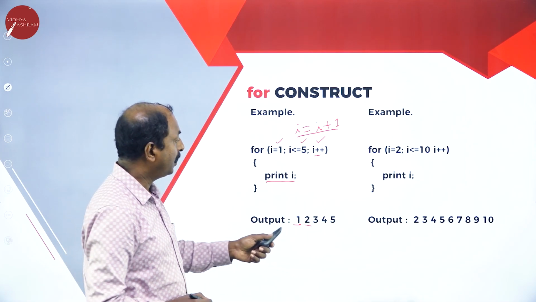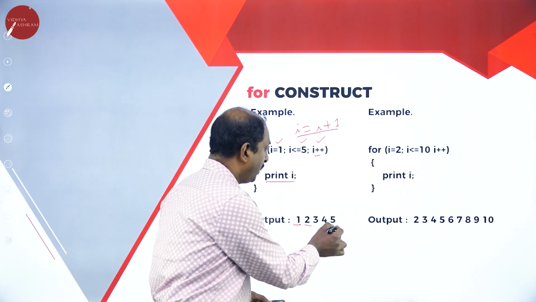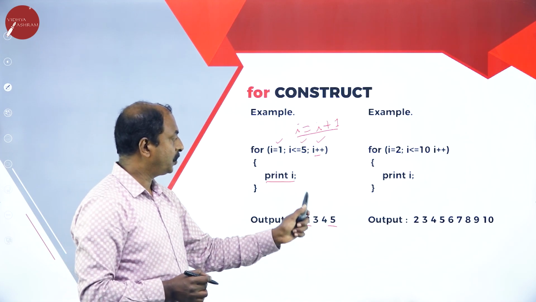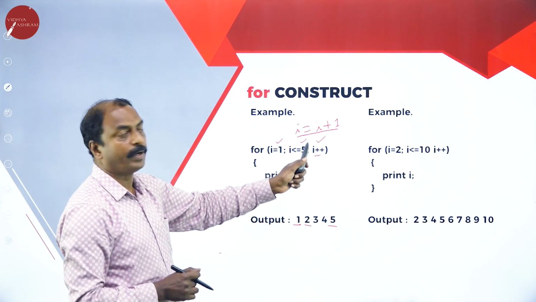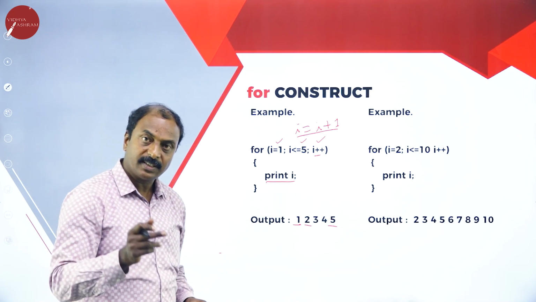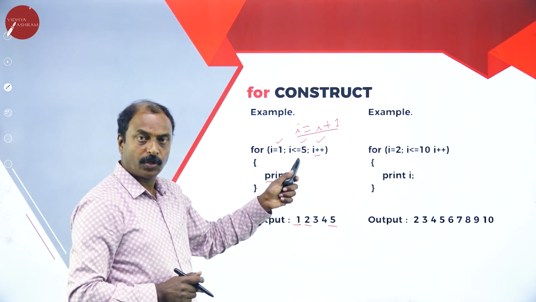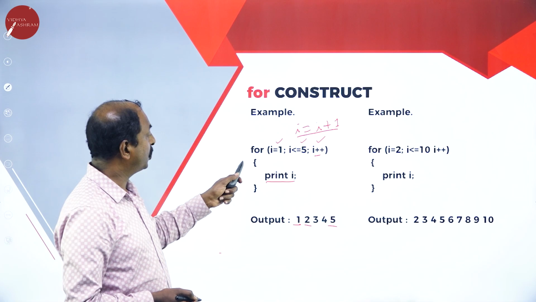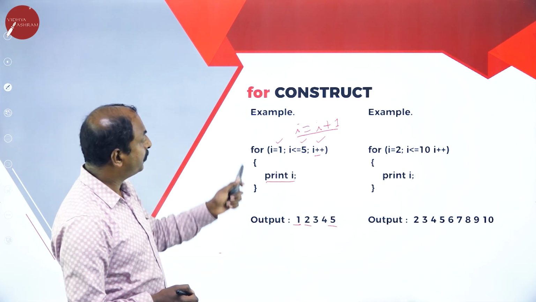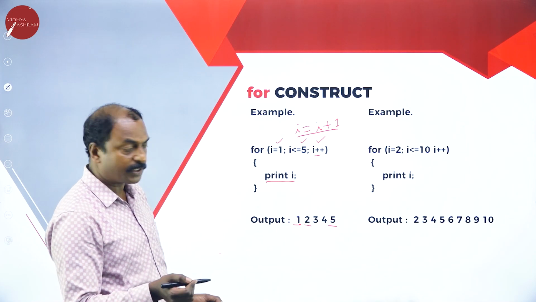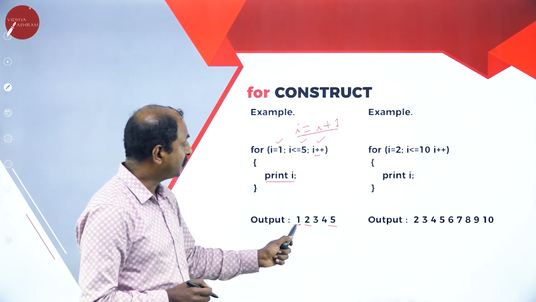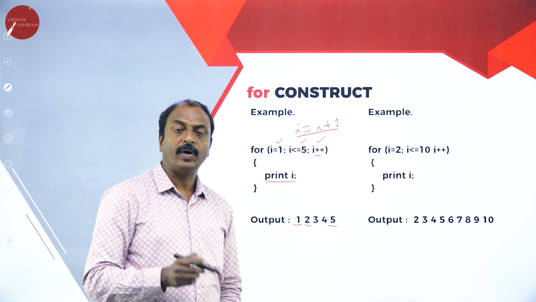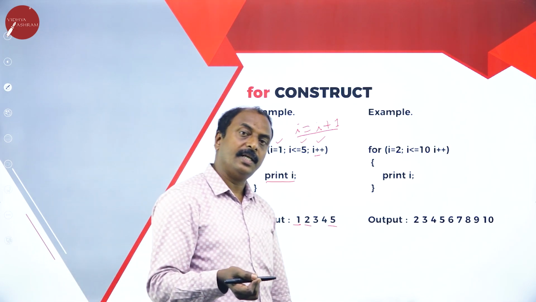So it is going to print all the values from 1 to 5 as long as the condition is true. After 5, it increments the value by plus 1. So i value becomes 6. Is 6 less than 5? No, condition fails or condition is false. Then it will not execute this. It comes out of this for loop. So accordingly, this program is going to print the numbers from 1 to 5, where 1 is the starting number and 5 is the last number. In between, incrementation, 1 plus 1, 2, 2 plus 1, 3, that is incrementation.